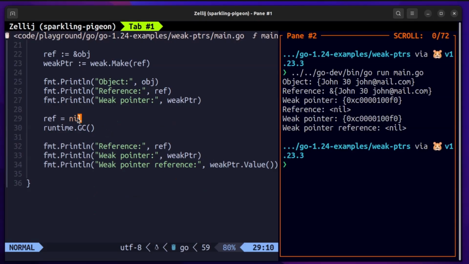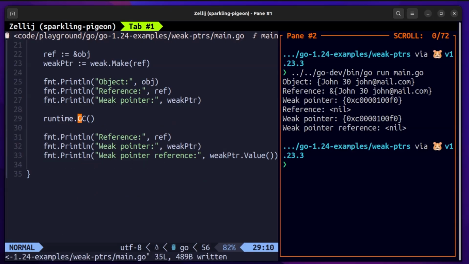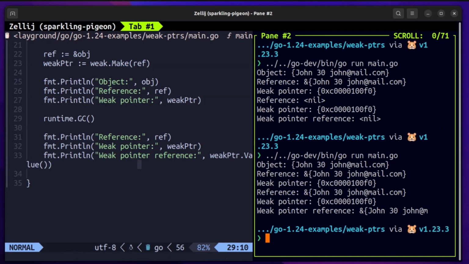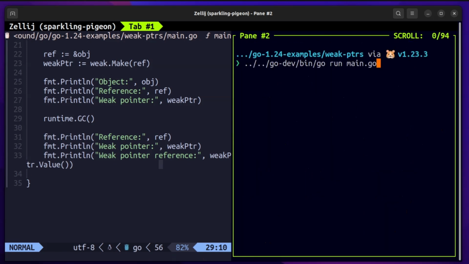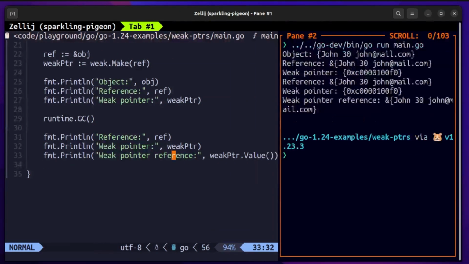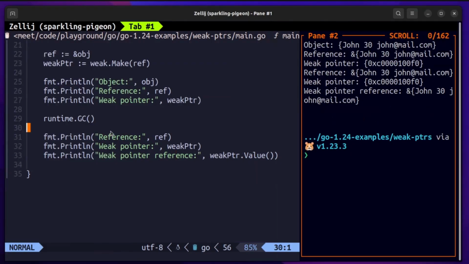But let me show one quirk about weak pointers. Let's remove this for now and try to run this. In this case, since the references are still being used, that is, the object is still being utilized in this code, it won't garbage collect this value, and hence the weak pointer still holds the value for the object that it was referring to.